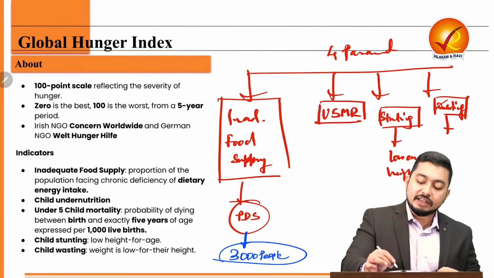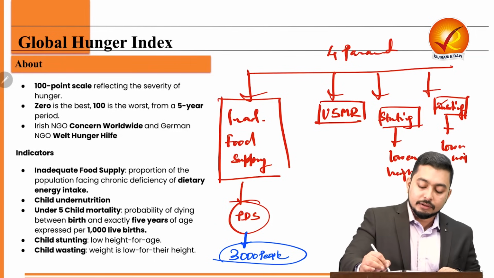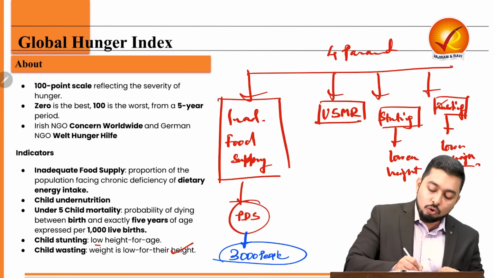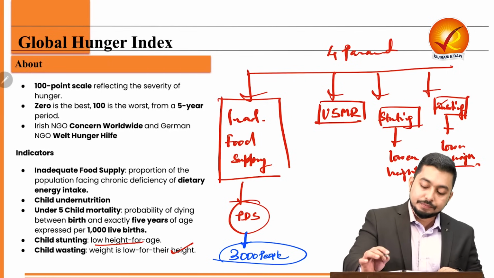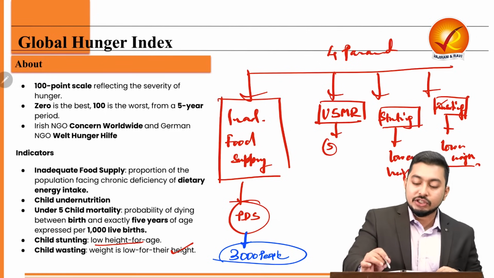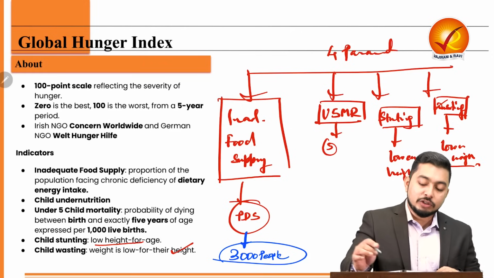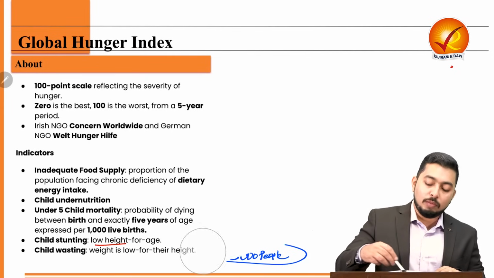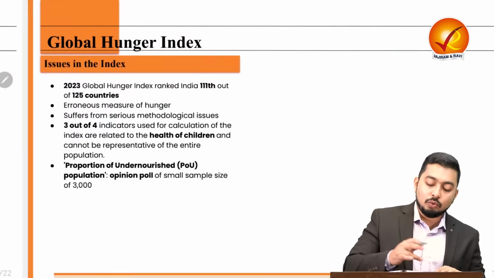Wasting, W for wasting, W for weight, lower weight for their height, and child stunting is low height for their age. Then U5MR is under 5. That means before the age of 5, the mortality rate in children per 1000 live births. So based upon these 4 parameters, this global hunger index is calculated.